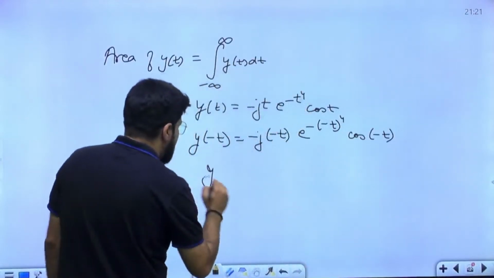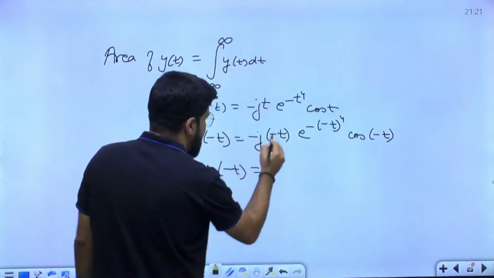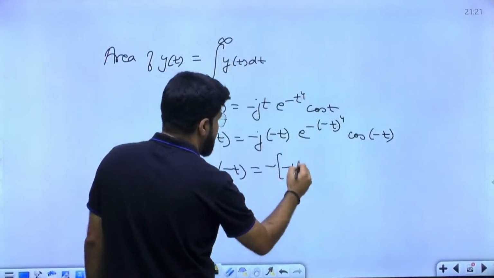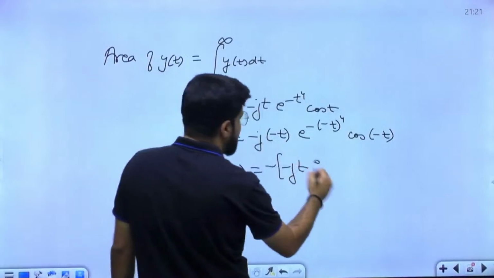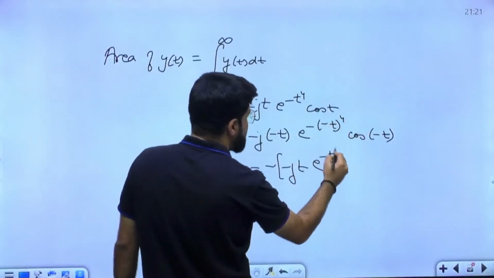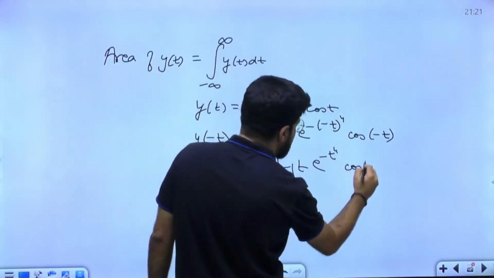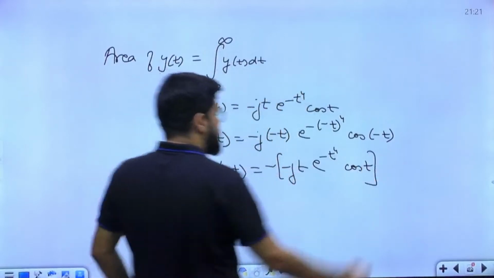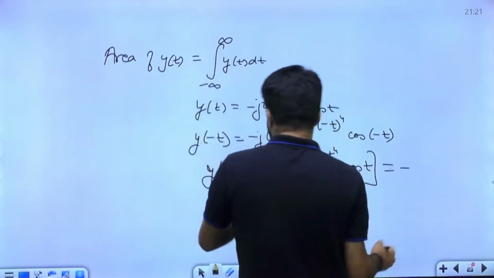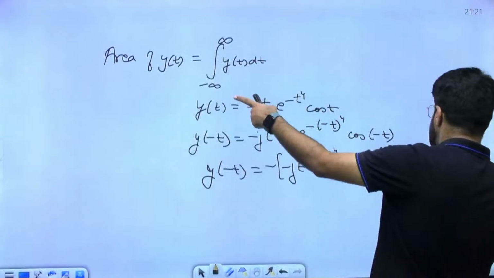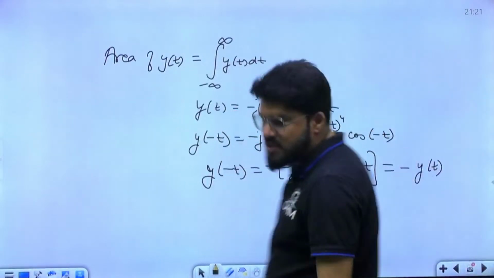I'll take one minus outside, then still you have minus j t inside. Minus t power 4 is the same as t power 4, and cos minus theta is also cos theta. So the result is minus of where I started from, minus of y(t). That means odd symmetry.